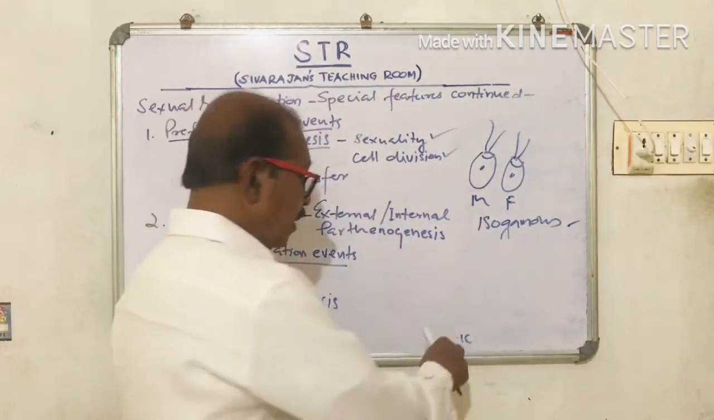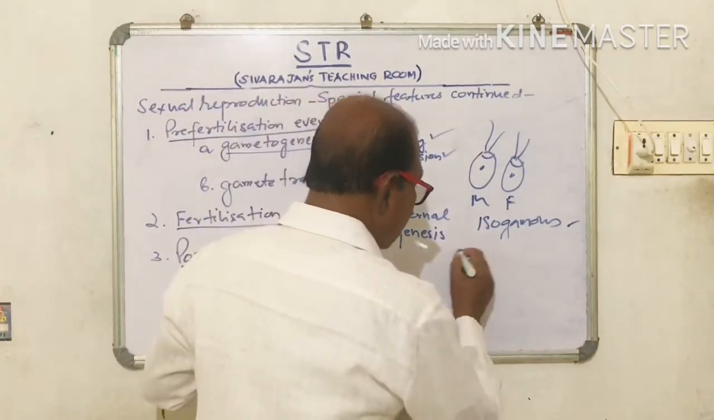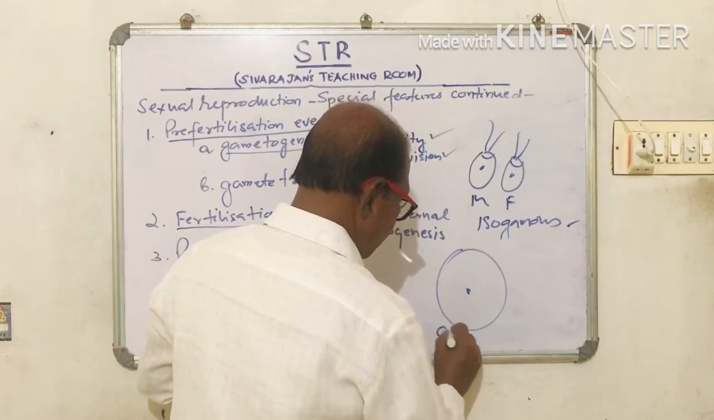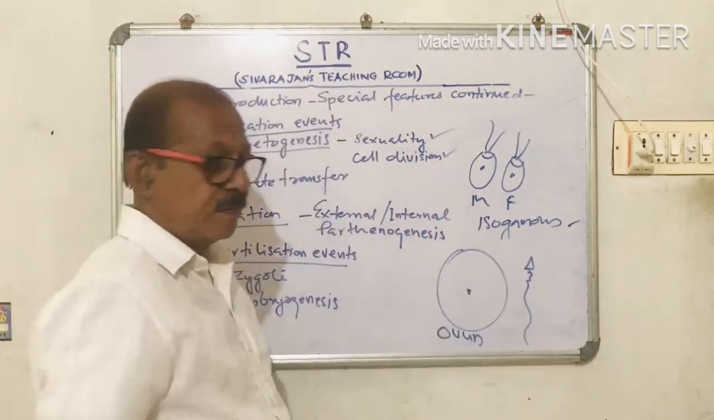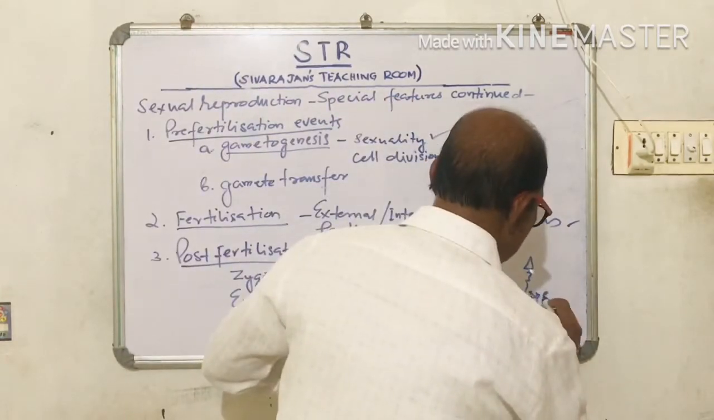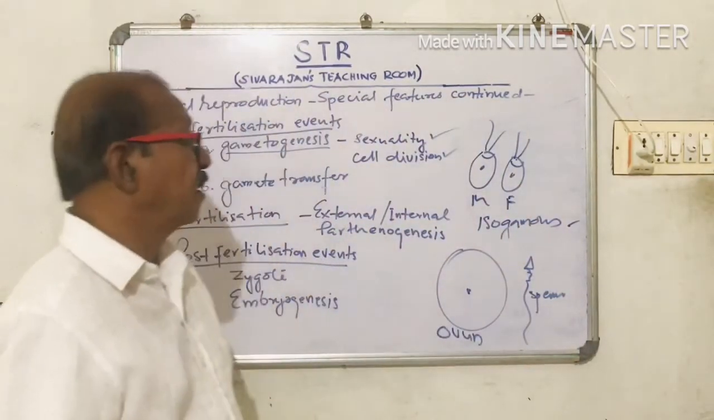Human gametes also, it is heterogamete. See, this is the ovum and this is the sperm. Here also it is heterogamous.